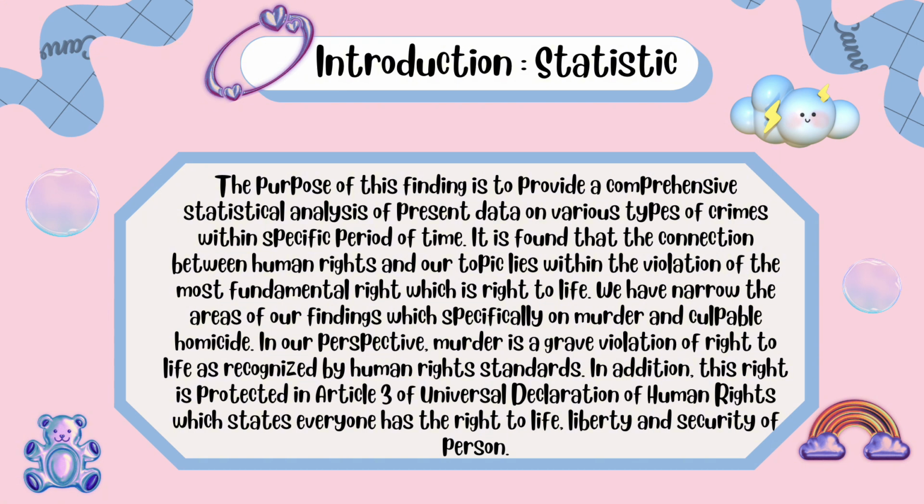Did you guys know what is murder and what is culpable homicide? Okay. Murder is a crime that is the purposeful and illegal killing of another victim. However, culpable homicide is frequently seen as one of the cruelest offenses in the international law system.